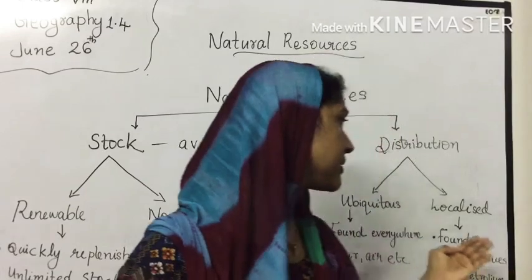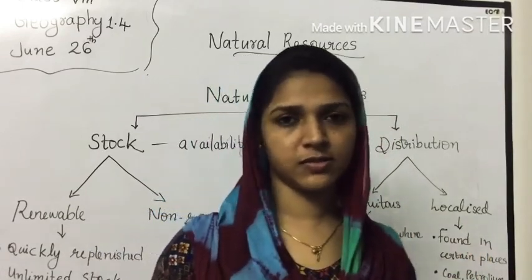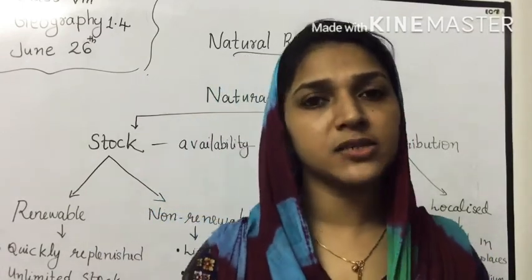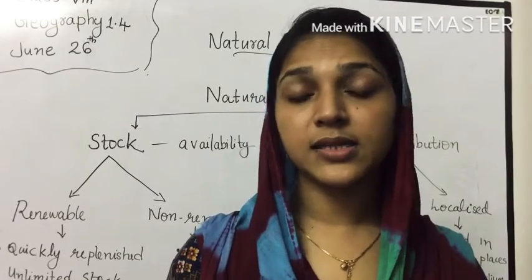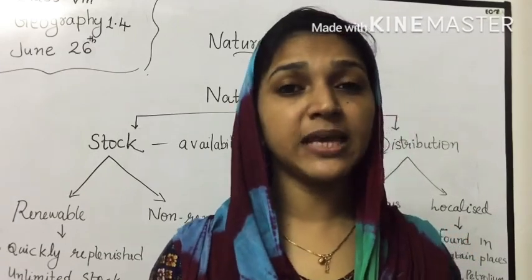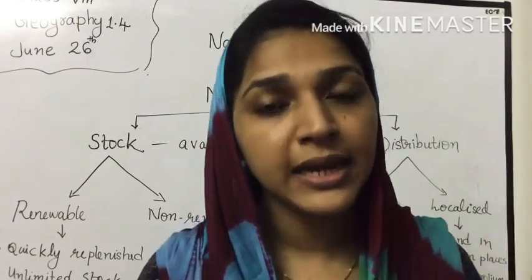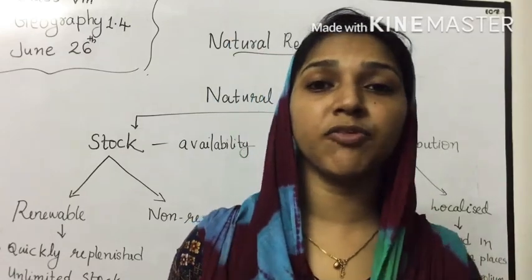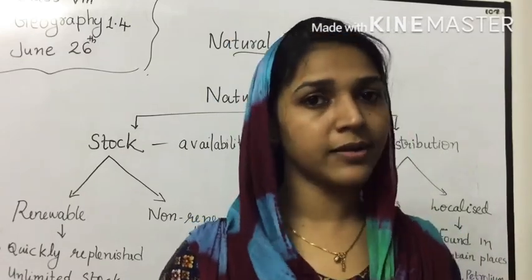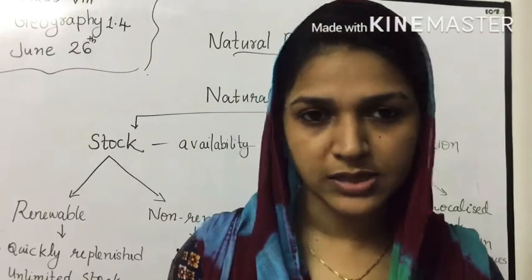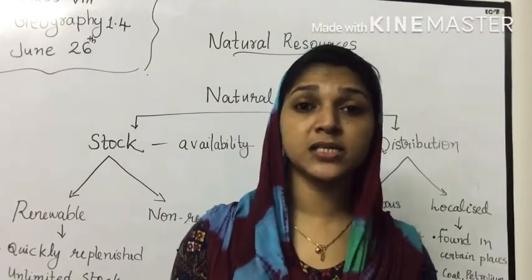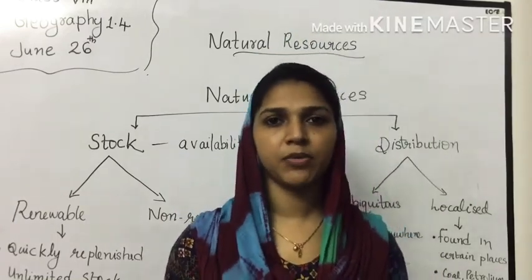And the second one is localized resources. What is a localized resource? The resources which can be seen in a particular or specific area are called localized resources, such as coal mines, petroleum mines, etc.